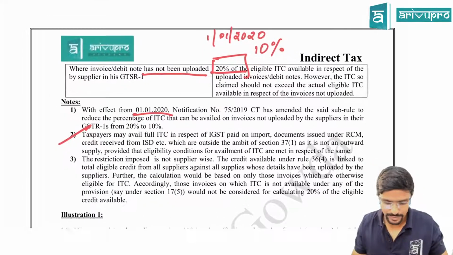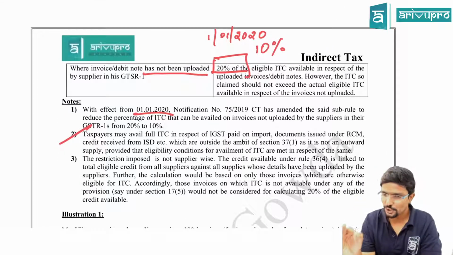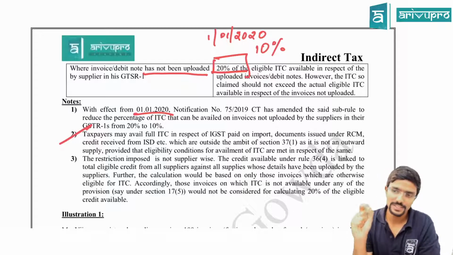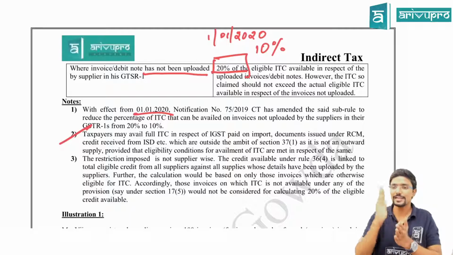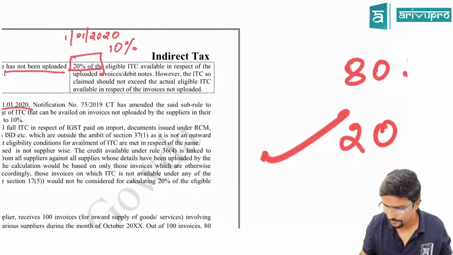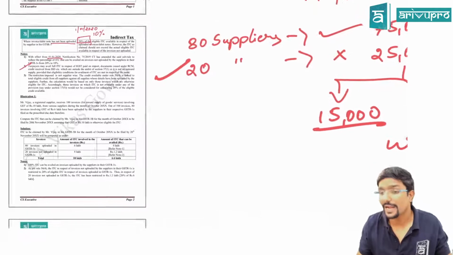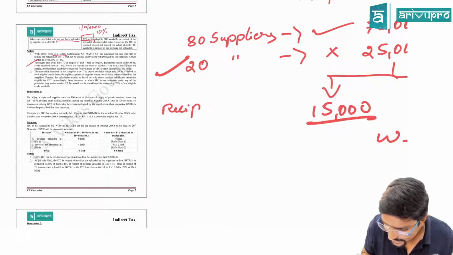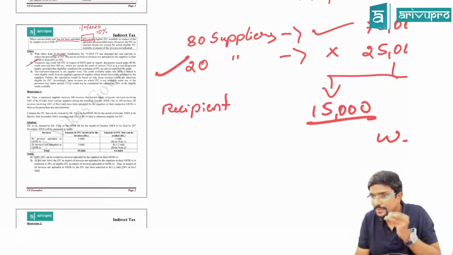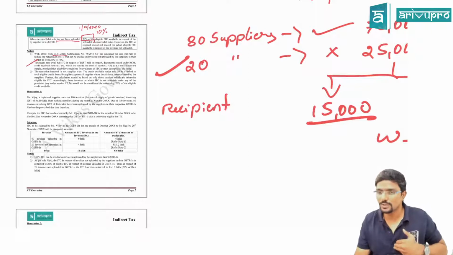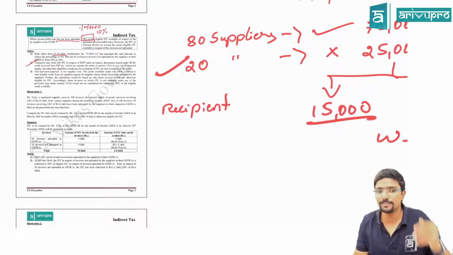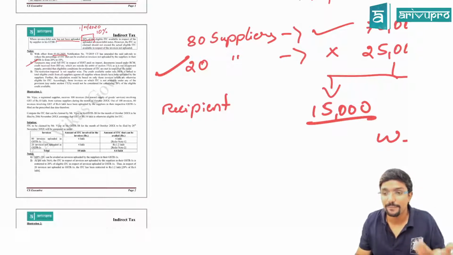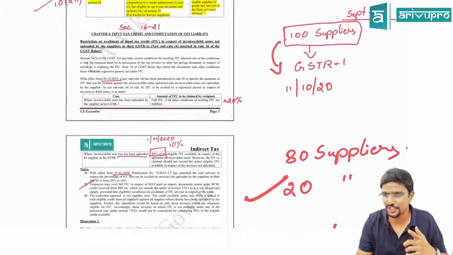Sir, what is this? Simple. See guys, GSTR 1 has to be filed with respect to outward supply, which is given in section 37, which tells that the supplier has to file the GSTR 1. Now, assume I am paying tax on RCM, reverse charge mechanism. Who will pay tax under reverse charge mechanism? The recipient. So assume I am purchasing some goods on which I have to pay tax on RCM basis. Is it an outward supply for me? No. Should I file GSTR 1? No. So in that case, I am not covered in this situation.